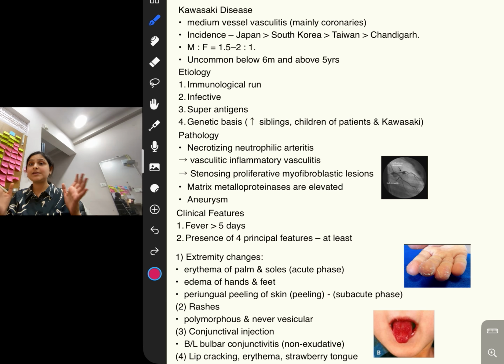So today we are going to read about Kawasaki disease. Kawasaki disease is an important core topic of pediatrics. Kawasaki disease is medium vessel vasculitis. That is, it involves medium-sized vessels, which mostly include the coronaries.